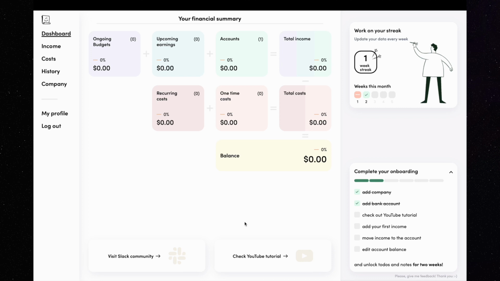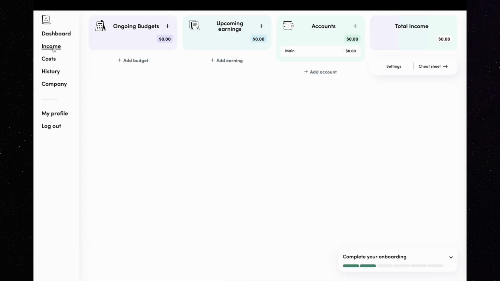Now, let's go to the second view, income. This is the view for all your incomes. As you can see, you have 3 columns: ongoing budgets, upcoming earnings, and accounts. On the right, you have a small module summarizing the values from these columns. Let me explain why I created these 3 columns.